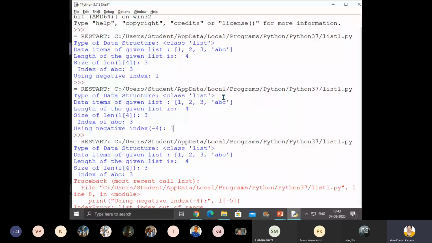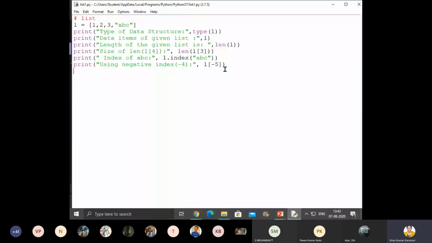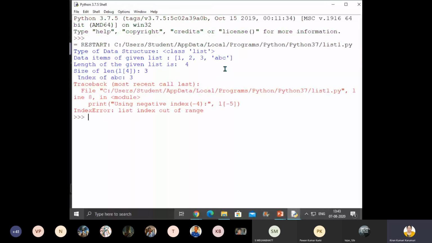What is this? Index out of range. Got it, children? What is the error you will get when you give an index other than what exists for a given list? What type of error? Index out of range. Yes, note down: IndexError, list index out of range.